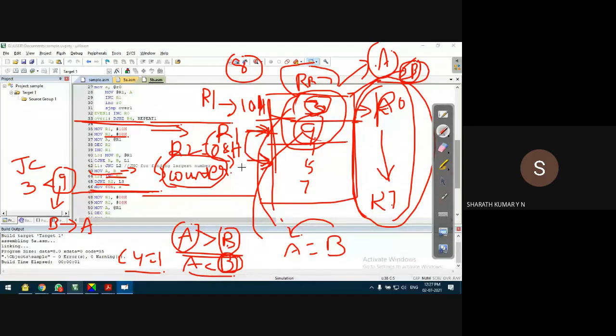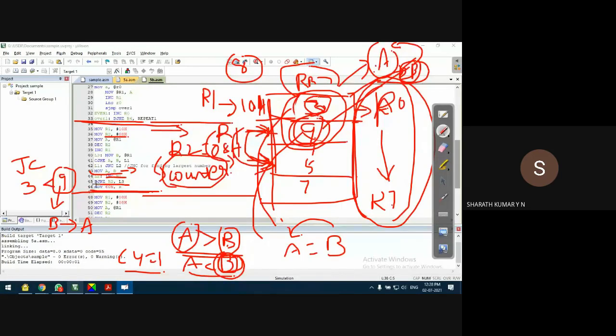Why 8 times? Because at each comparison, I always take the largest number to the A register. The largest number, which was in B register, is now copied into A register. R1 now points to the third data, and the largest number is now compared with this third data.